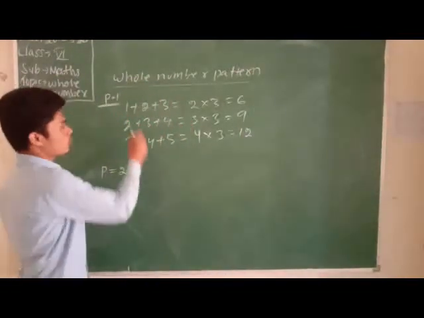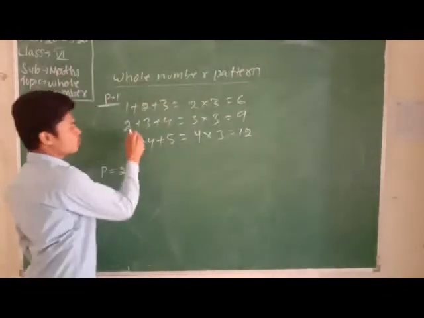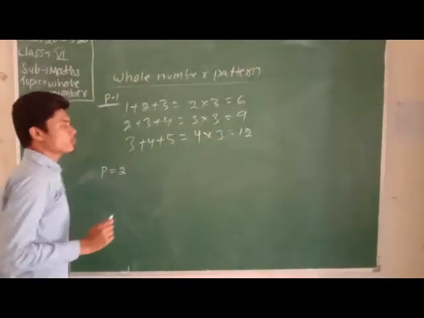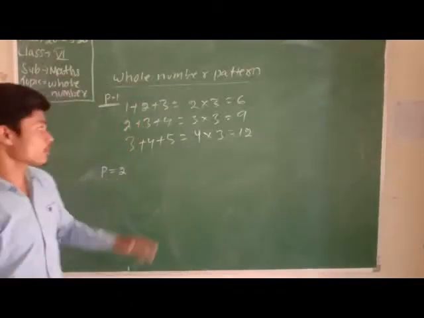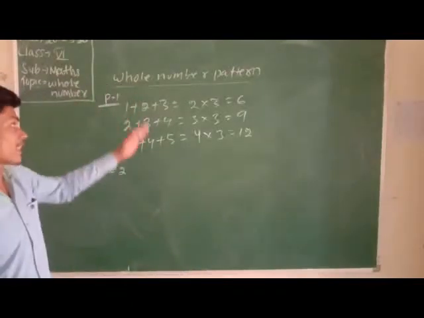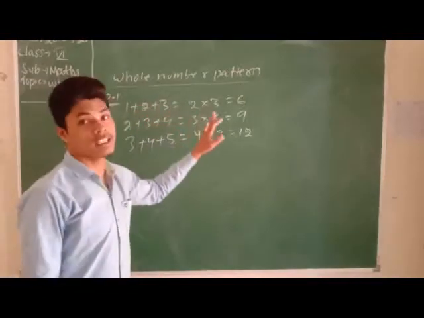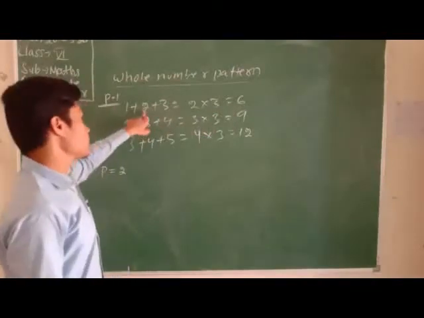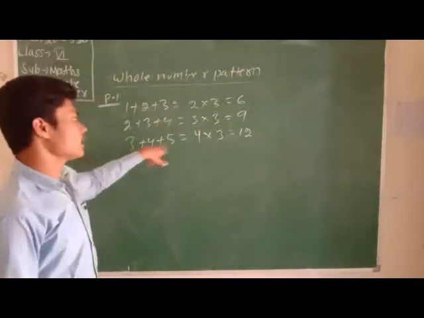See the words: 1 plus 2 plus 3 equals 2 into 3 equals 6. 2 plus 3 plus 4 equals 3 into 3 equals 9. 3 plus 4 plus 5 equals 4 into 3 equals 12. Then what do we observe from these patterns? We observe that the second term is multiplied by 3 always, and we get the answer. See, 2 is 3 times 6, 3 is 3 times 9, 4 is 3 times 12.